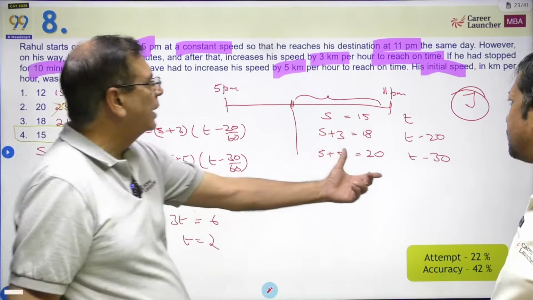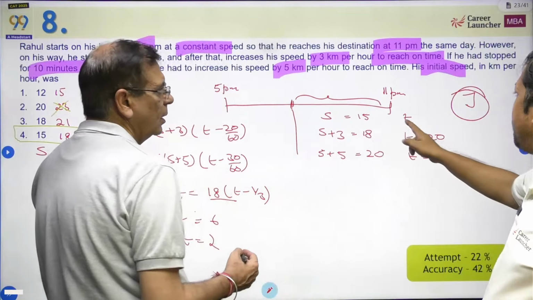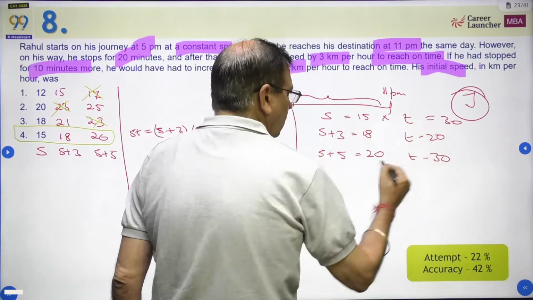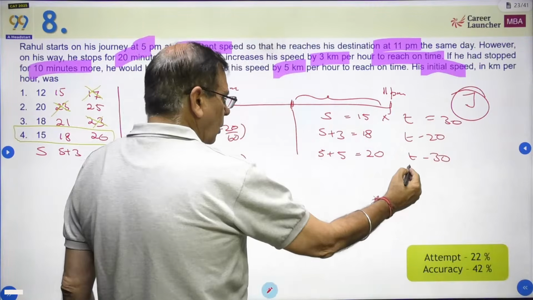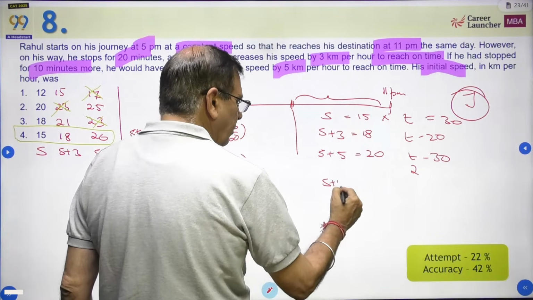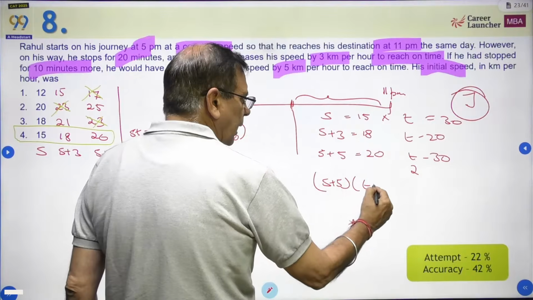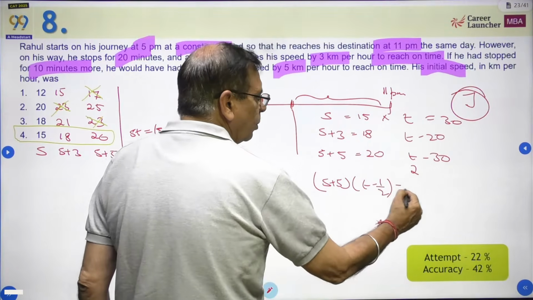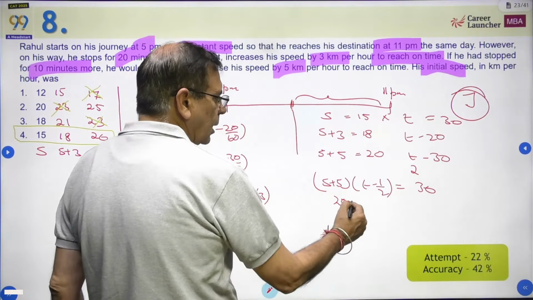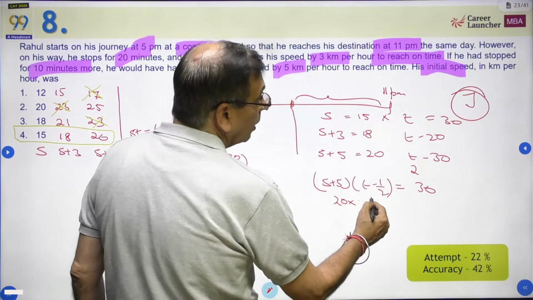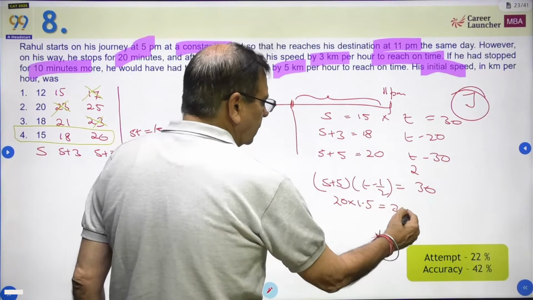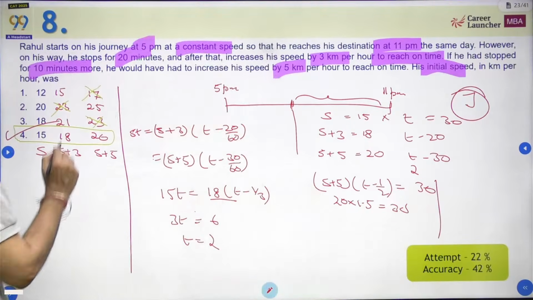And check whether it satisfies this condition. 15 into 2, so the distance becomes 15 into 2, equal to 30. Now check if I put t equal to 2: 20 into 1.5. So what does it become? S plus 5 into t minus 30 by 60, that is half, should be equal to 30. So 15 plus 5, 20 into 1.5, that is 2 minus 0.5, equal to 30. Satisfying. So this has to be the correct answer.